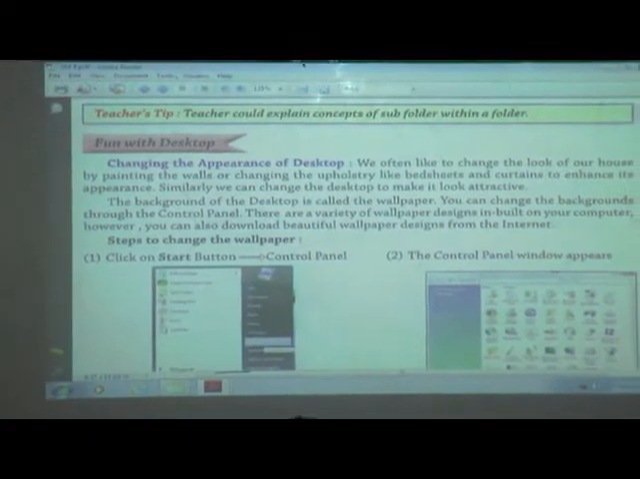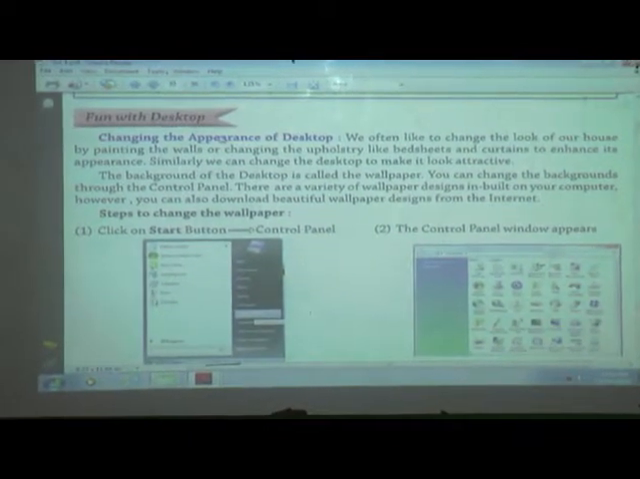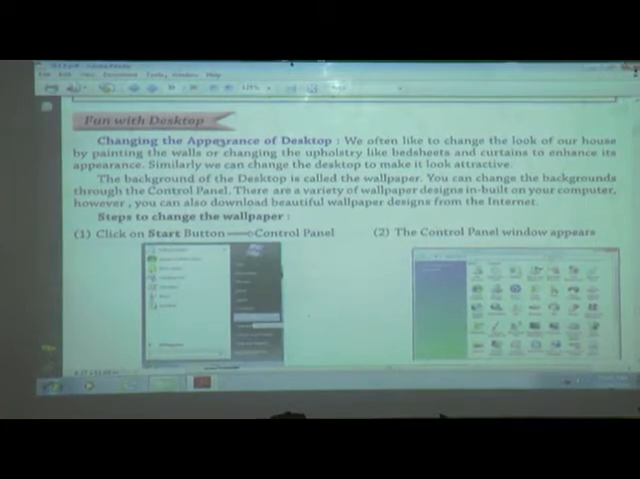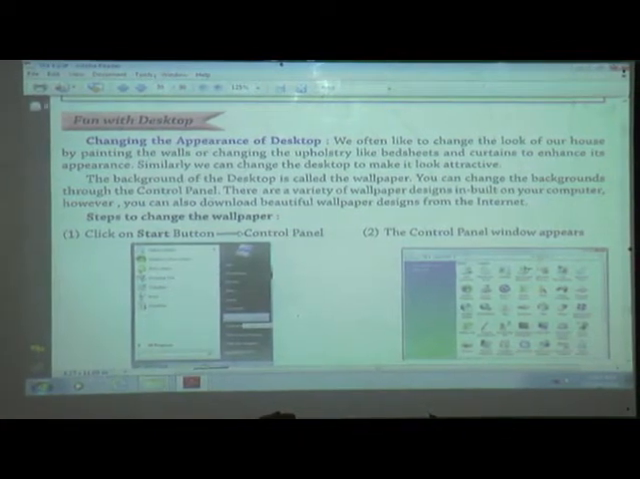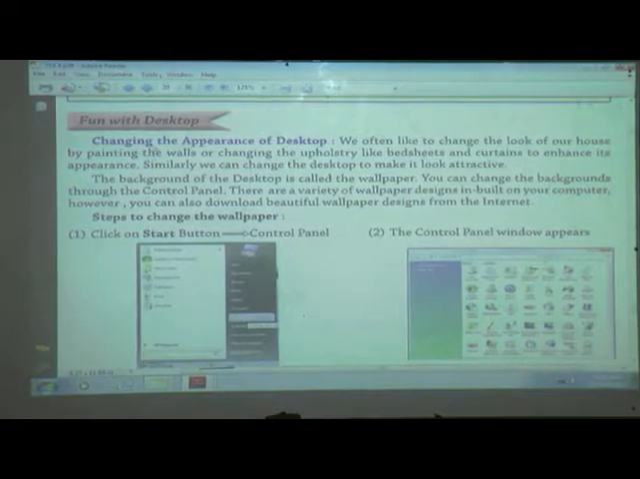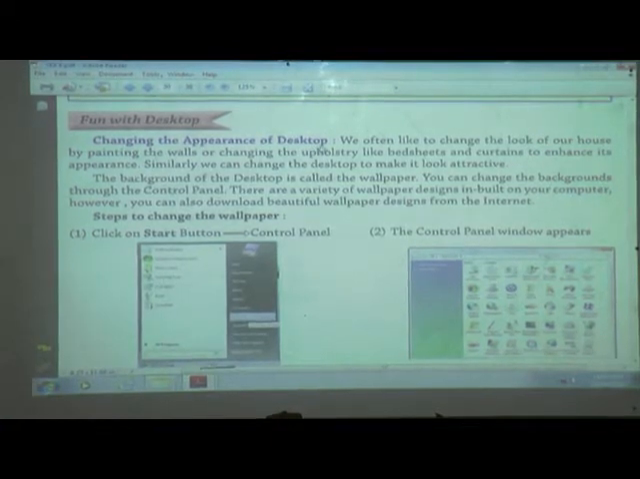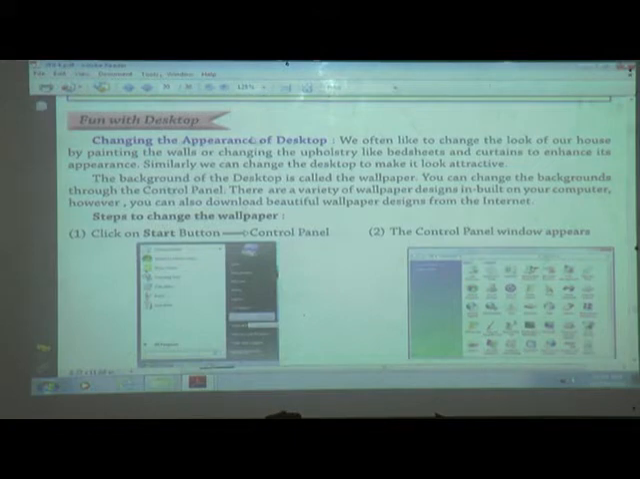The next topic is fun with desktop. From your page number 30, open your page number 30. Fun with desktop: changing the appearance of the desktop. How to change the appearance of the desktop? We often like to change the look of our home by painting the wall or changing the upholstery like bedsheets and curtains to enhance its appearance. Similarly, we can change the desktop to make it look attractive.